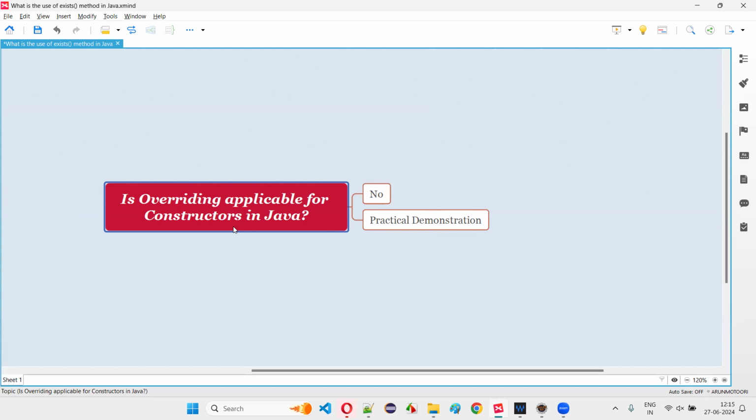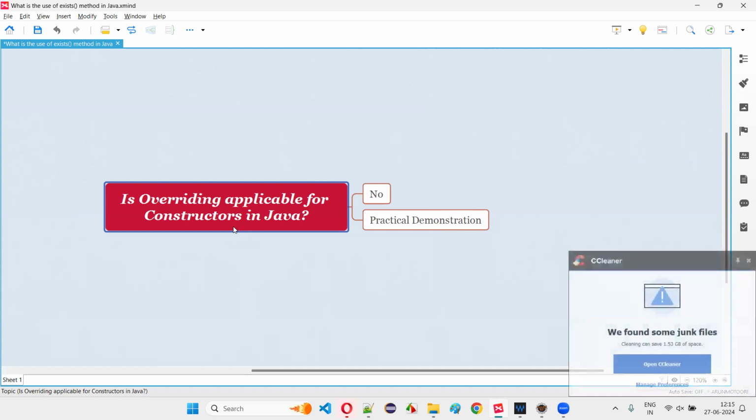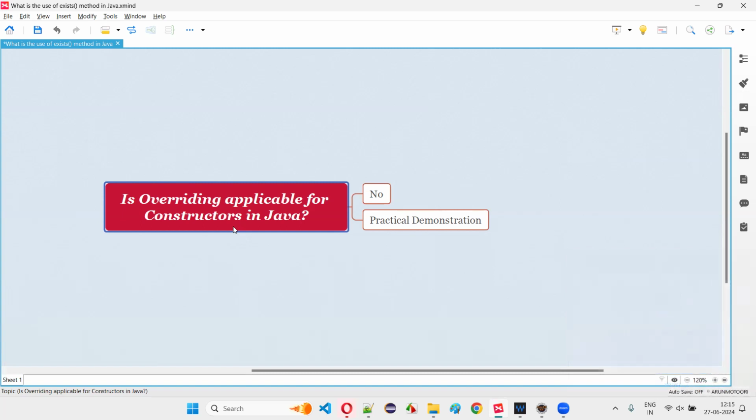Let's say there are two classes. One class is a parent class, the other is a child class. Now, if I create a constructor in the parent class, can I create the similar constructor in the child class? Is overriding of that particular constructor from the child class possible? The answer is no, guys, because there is one rule in constructors.